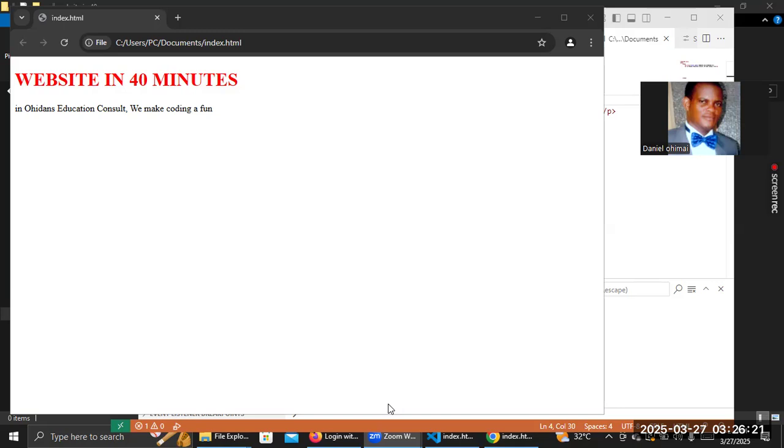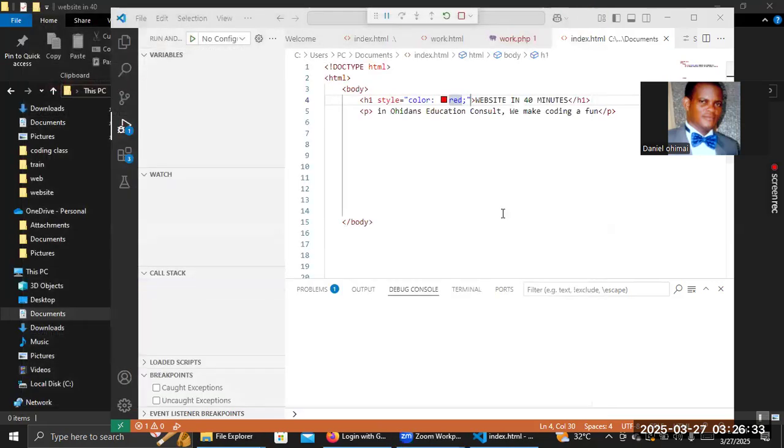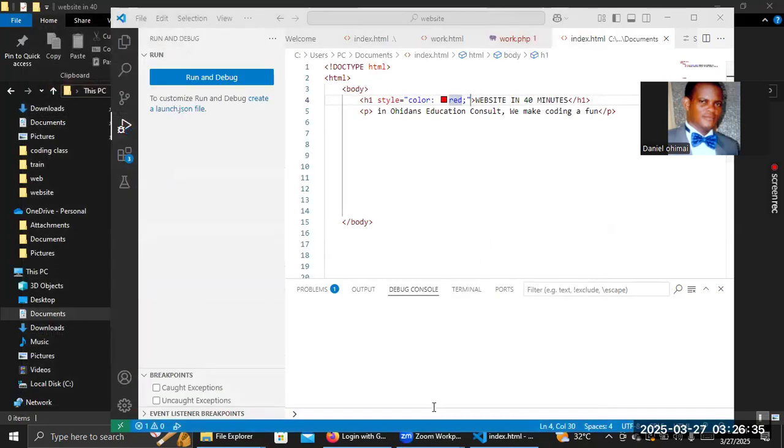Then the next thing, if you look at a website, a major thing is what they call navigation bars. Navigation bars are those things you click on and they take you somewhere. So it's just like you enter a house.